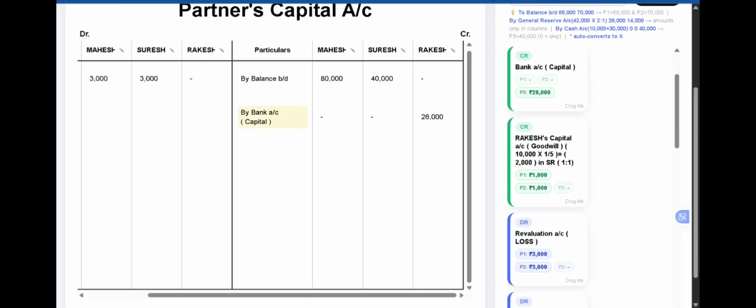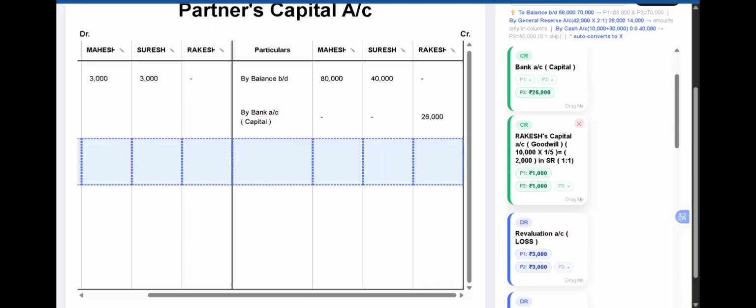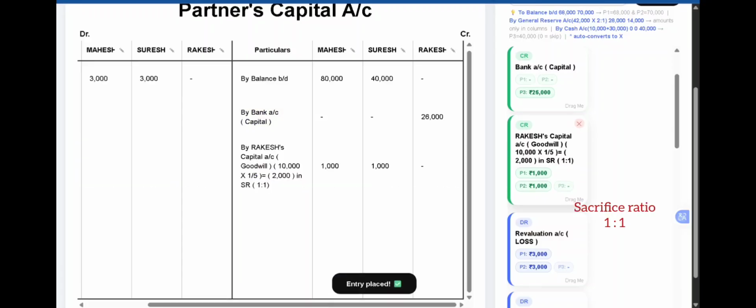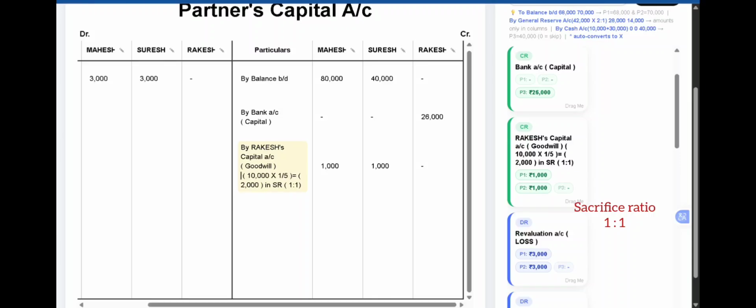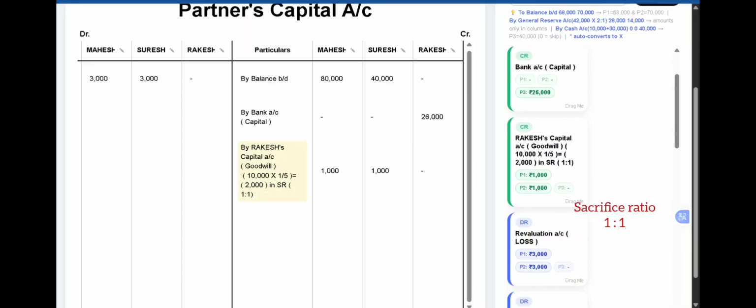So it will be written on the credit side by Rakesh's capital account. The goodwill amount, that is the total goodwill of the firm, 10,000. We have to first find out the share of the new partner. So it will be 2,000 rupees, and this should be distributed to the old partners in their sacrifice ratio, which is given in the question, that is 1:1.